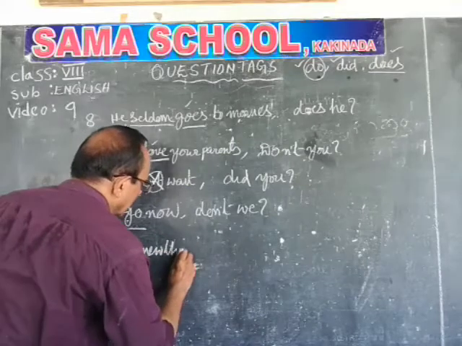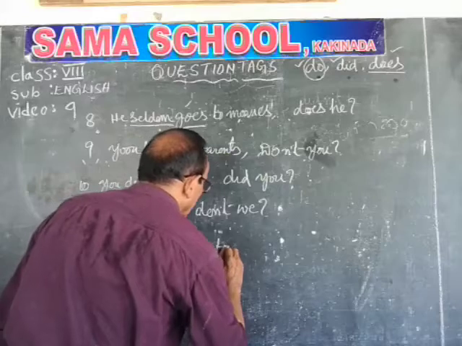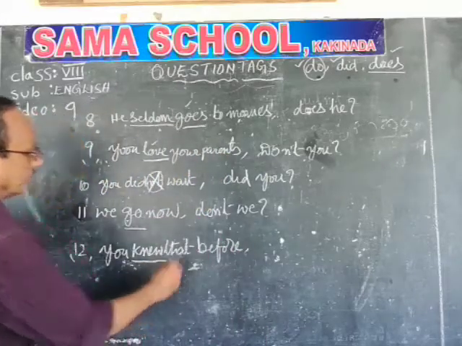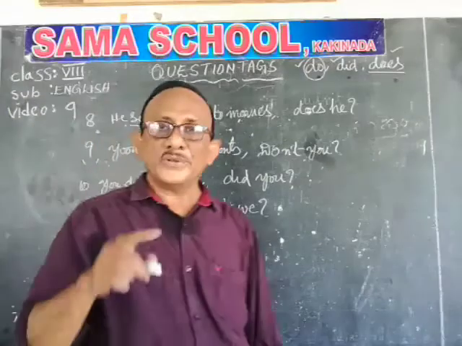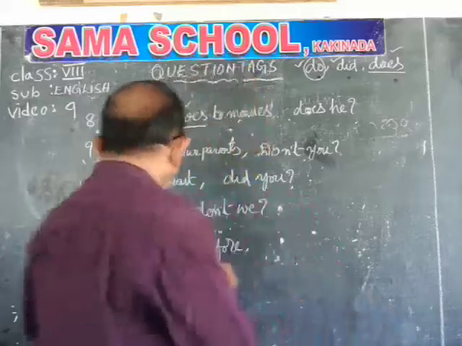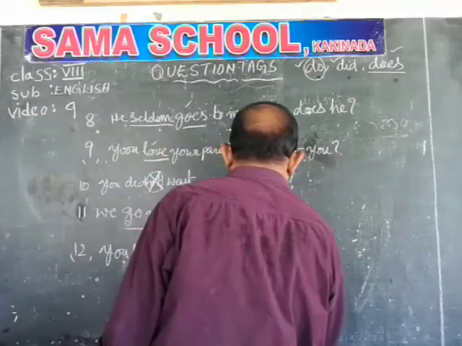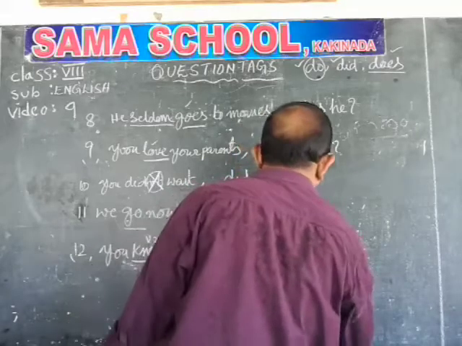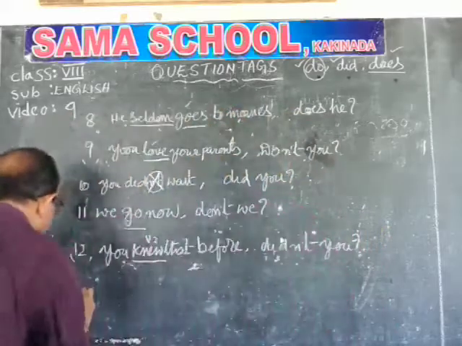Once again, a positive sentence. Know, knew, known, knowing, knows. Knew is in V2. If it is in V2, take did. Did plus negative plus pronoun. Didn't you?